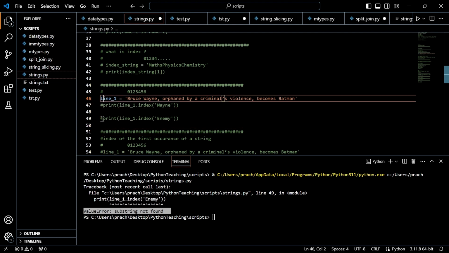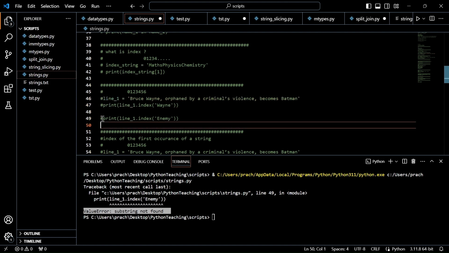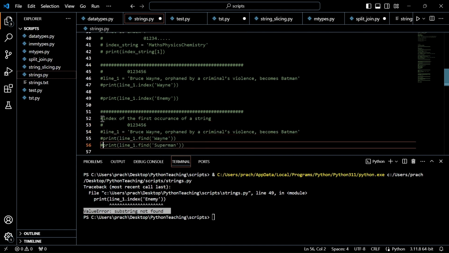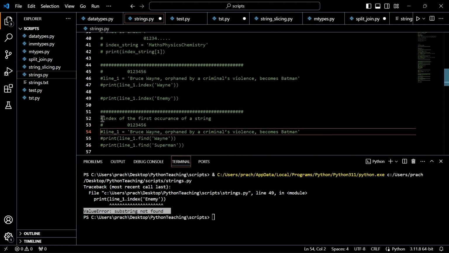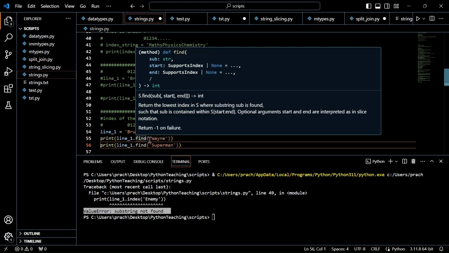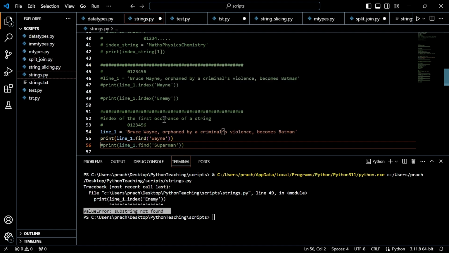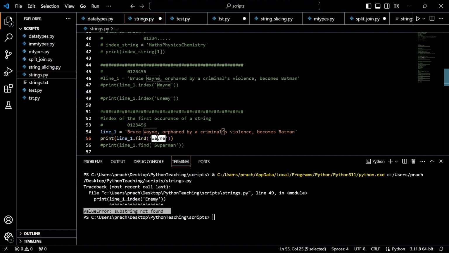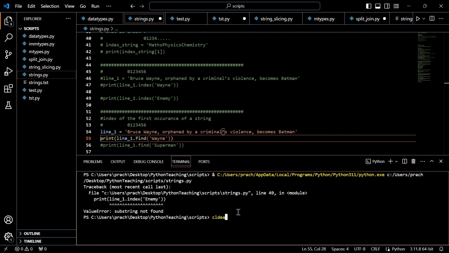Now we have another function called find. That's the next function. This also more or less works in the same way as index, but now we'll see the difference. Now in this sentence I'm trying to find this word vein. Let me execute this. I will clear this out.